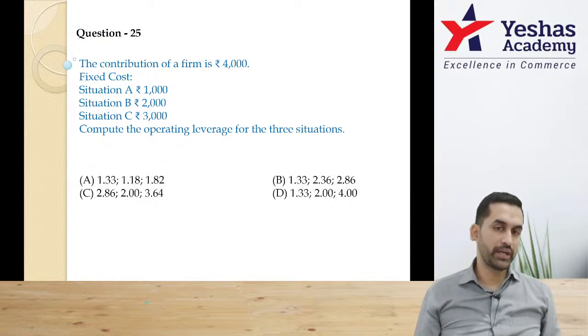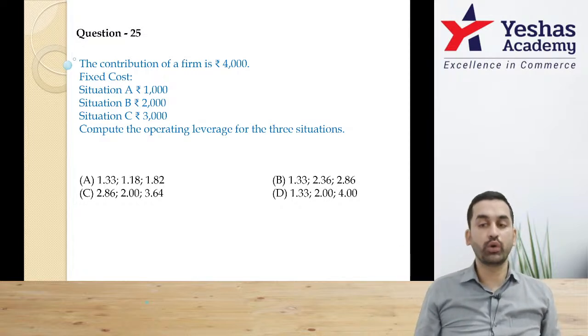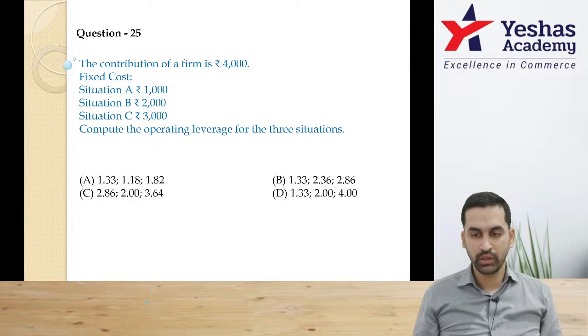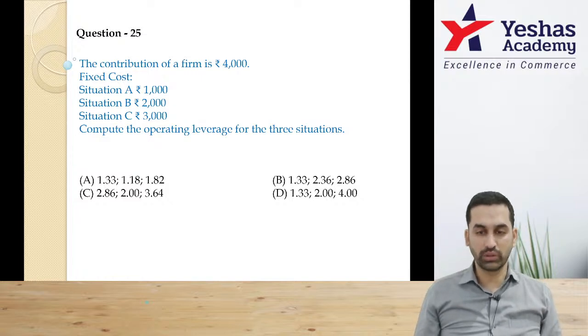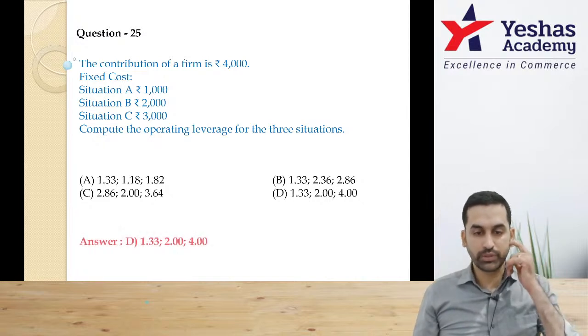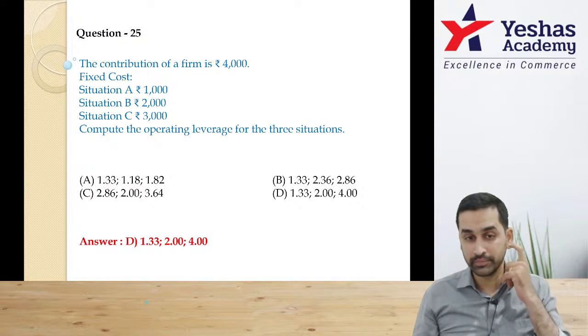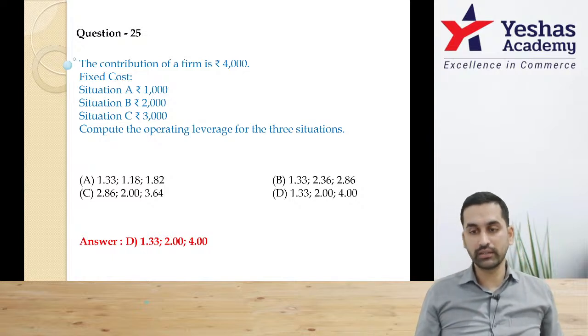Now to get operating leverage from contribution, you divide by EBIT. For EBIT it will be 4000 minus 1000, so that will be 4000 divided by 3000. Next one is 4000 by 2000. Last one is 4000 by 1000. Looks like option D is the correct answer.